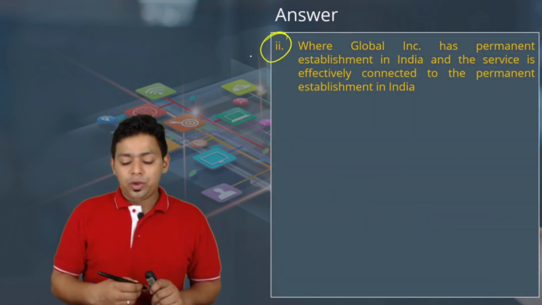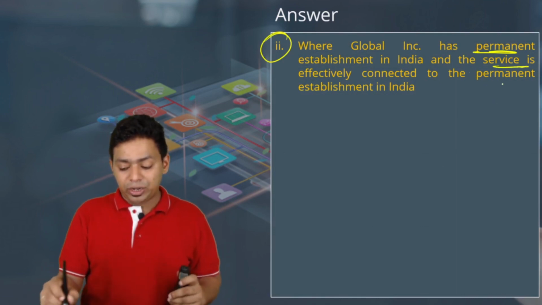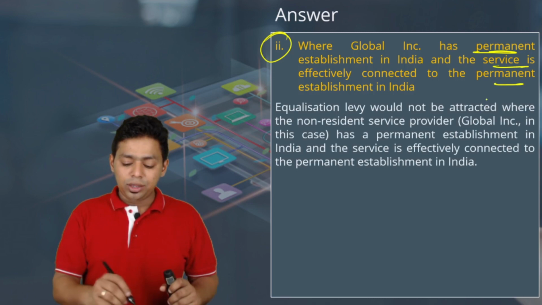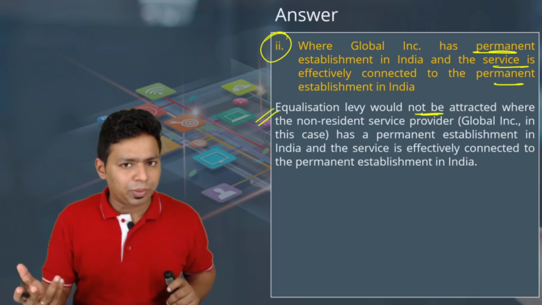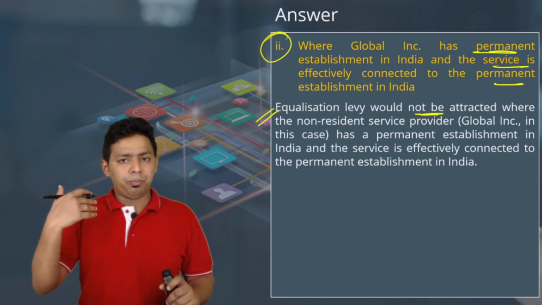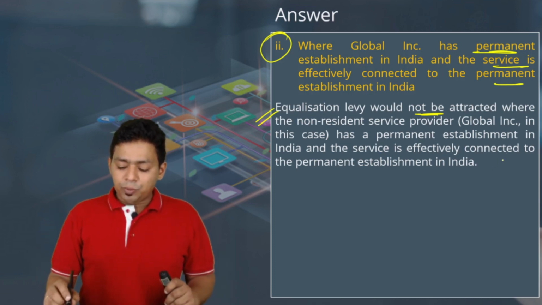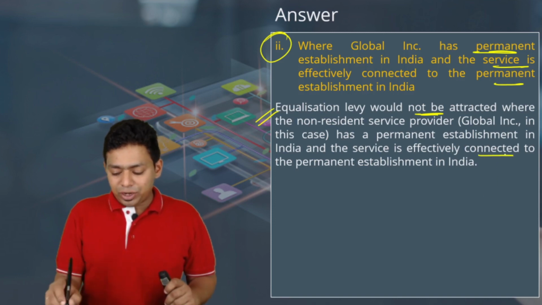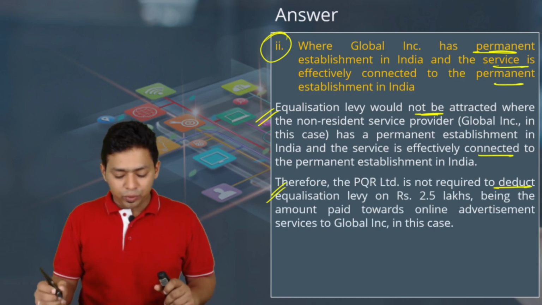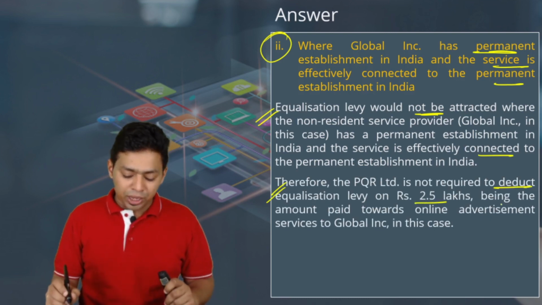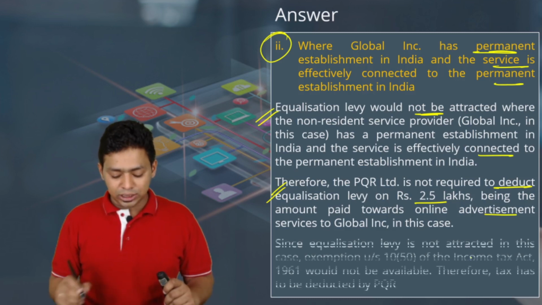Next one, second point, where Global Inc. has a permanent establishment in India and the services are effectively connected with the permanent establishment, then equalization levy will not be attracted, because then it will become a normal taxable transaction and basic income tax will apply to the permanent establishment. Therefore, PQR Limited is not required to deduct equalization levy on the 2.5 lakh, being the amount paid towards online advertisement services to Global Inc. in this case.